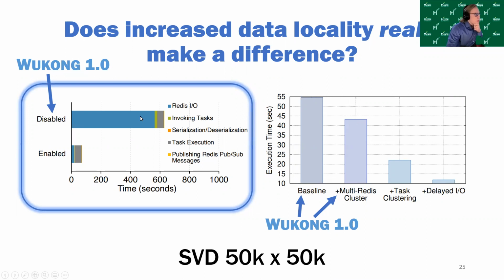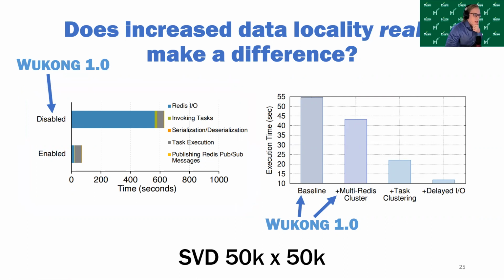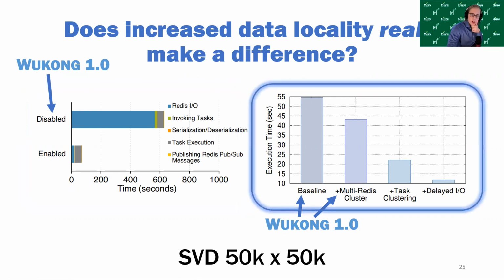So with the optimizations I've been discussing disabled, we can see that the executors spend an overwhelming majority of their time performing network I/O. Task execution makes up a very small percentage of the aggregate time spent. And when we enable these optimizations, we see that task execution becomes a primary activity that's performed, and the amount of network I/O that gets performed decreases significantly. And this chart on the right helps to illustrate how much each individual optimization contributes to the overall performance.